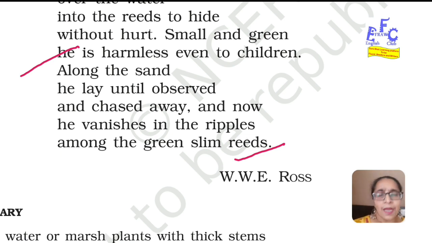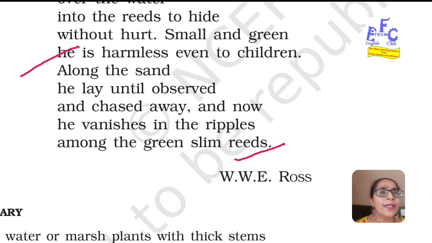Then ripples are the movement of the current of the water. When the water of the sea, river, lakes, etc. moves, it is never stagnant. So it keeps on moving, and with that movement creates ripples. Slim means thin and rickety. Let's explore now what message these lines are conveying, or what the explanation of these lines is.